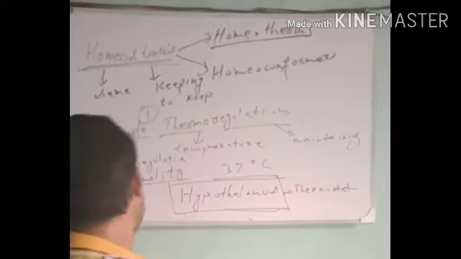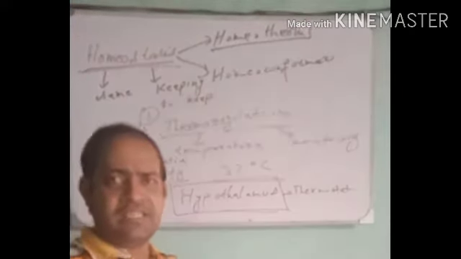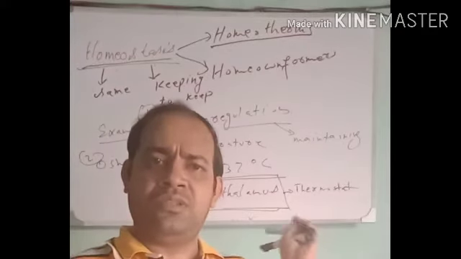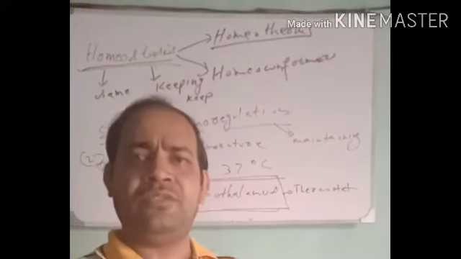Osmoregulation also means the balance of ions, salts and various dissolved substances present in the fluids of the living organism.